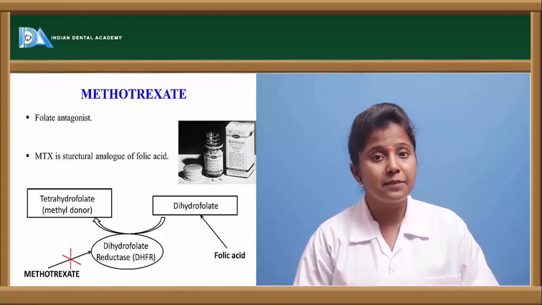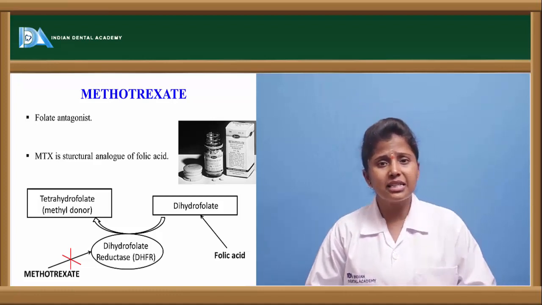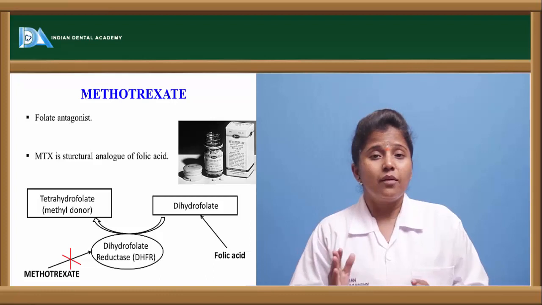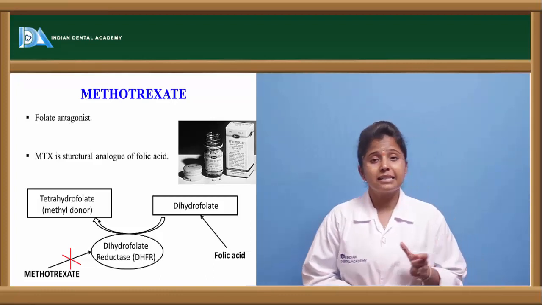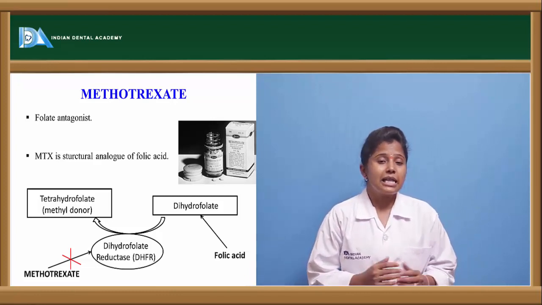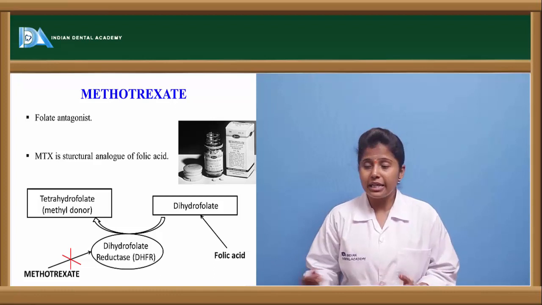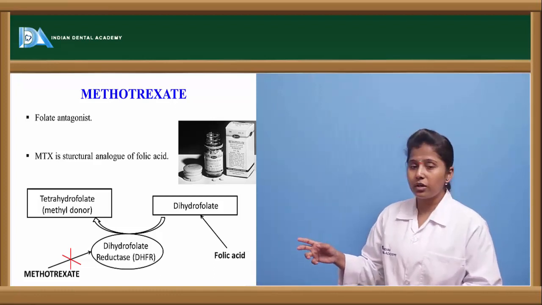So as I told you, it looks similar to the metabolites which are present in the body. So folic acid is one of the main important factors in the DNA synthesis. As this is a structural analog of folic acid, instead of folic acid, these cancerous cells take up this methotrexate, and this methotrexate, what does it do? Here we can see the pictorial representation.